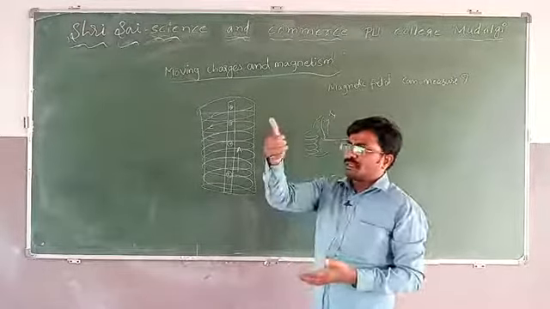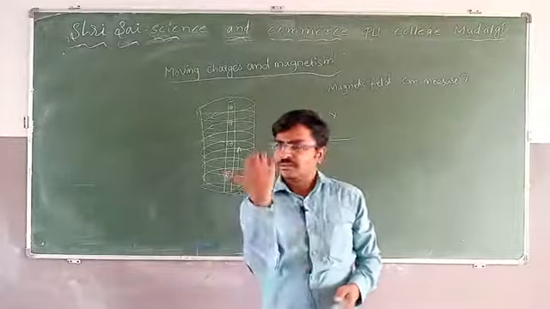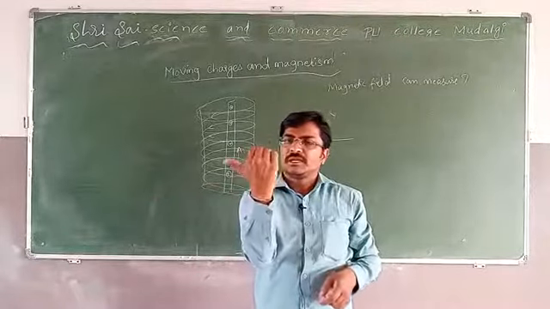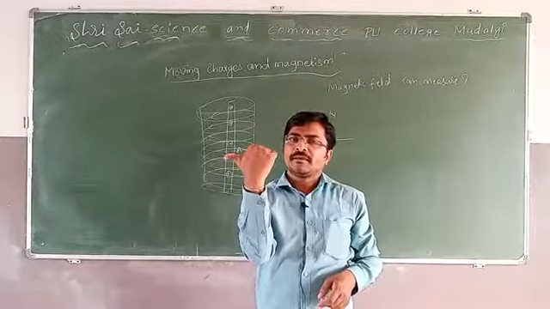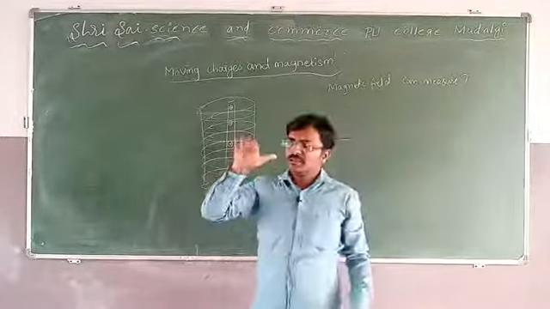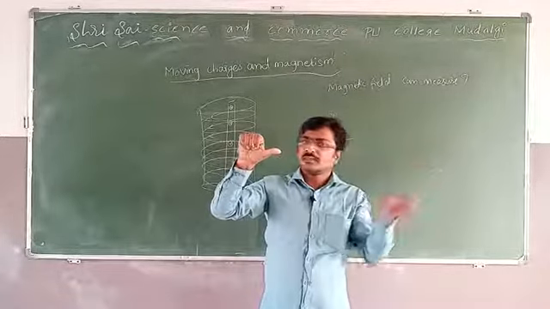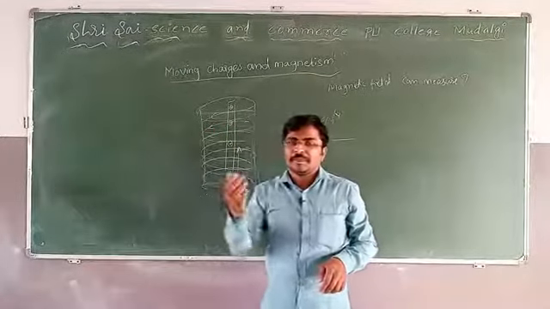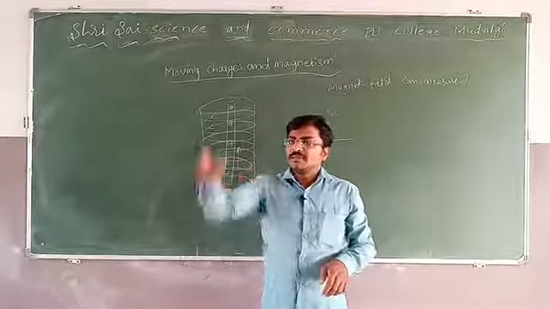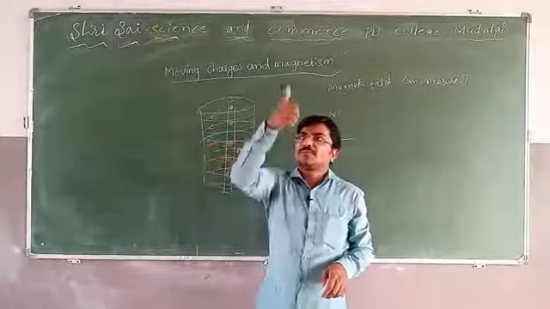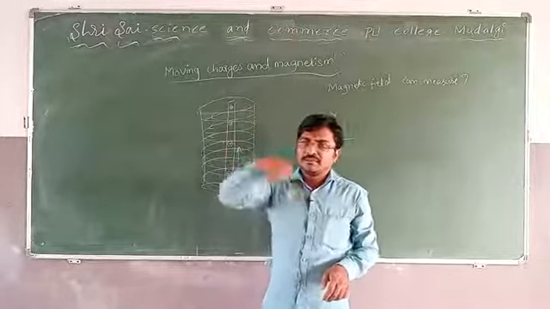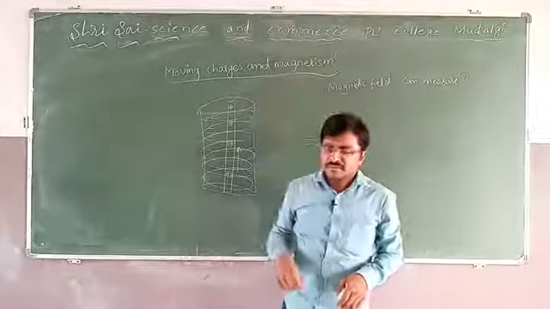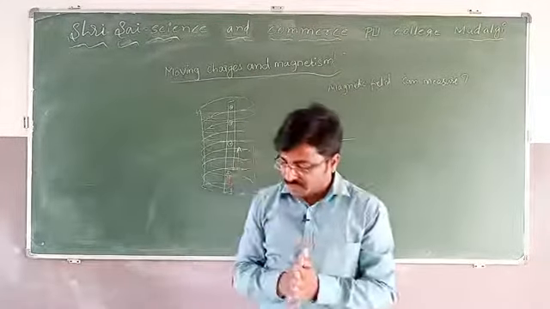If the current is moving in this direction, hold like this. The thumb indicates the current in the up direction, and the curved fingers indicate the magnetic field. If the current is moving in this direction, hold like this. Current is in this direction and the magnetic field is like this. If current is upward, the magnetic field is like this. If current is downward, the magnetic field is like this. This is the direction of the magnetic field.